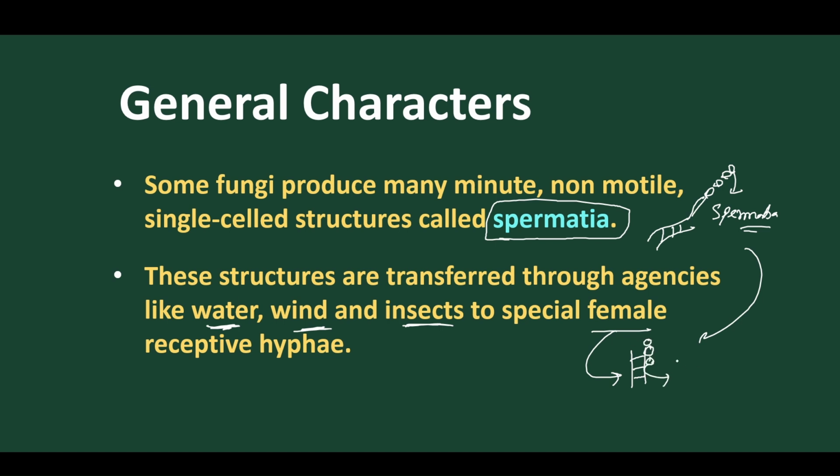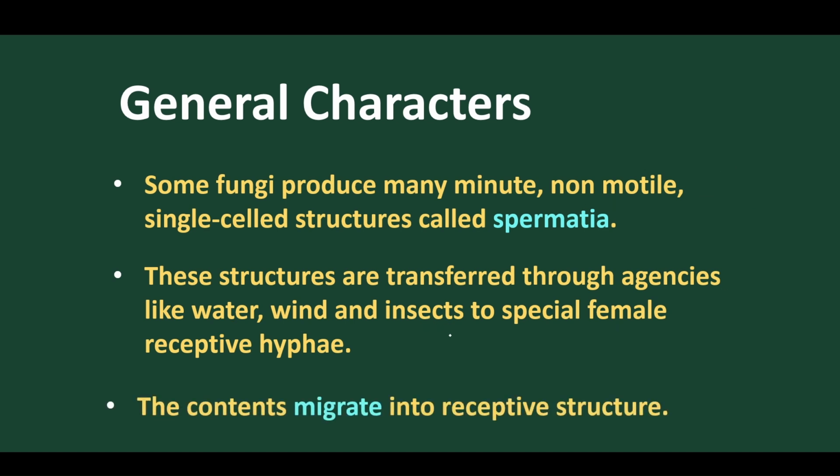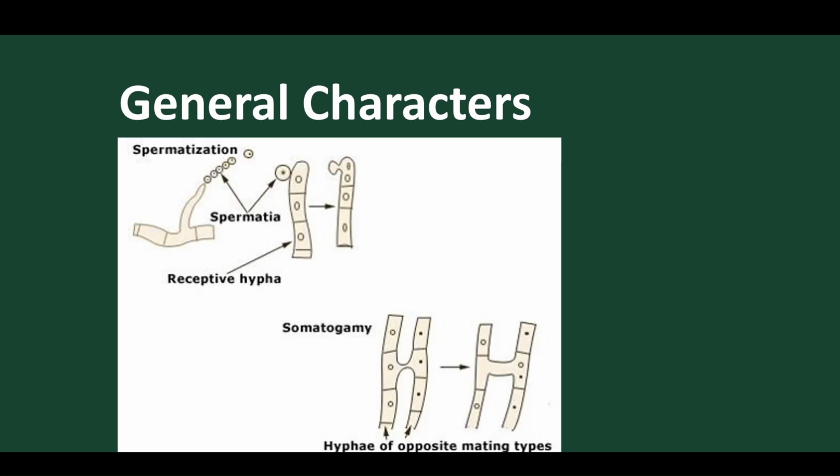This type of fusion is called somatogamy, because two hyphal structures get fused. The female is the receptive hypha and the spermatia are the donor. So this type of structure is called what? Somatogamy. The spermatia come to the receptive hypha, and after that they unite.